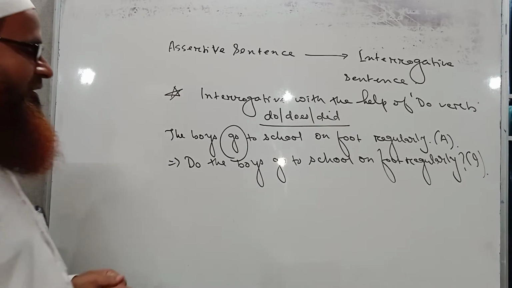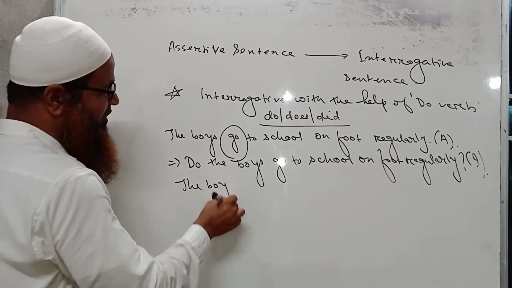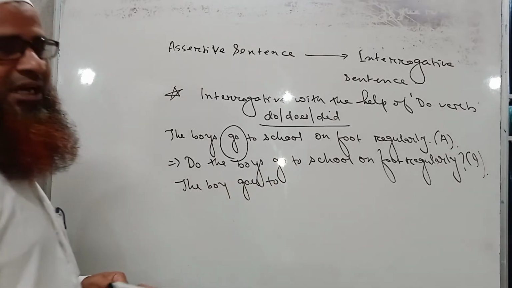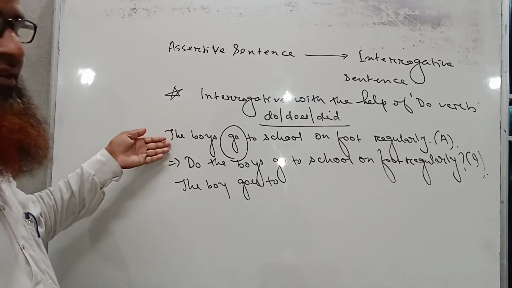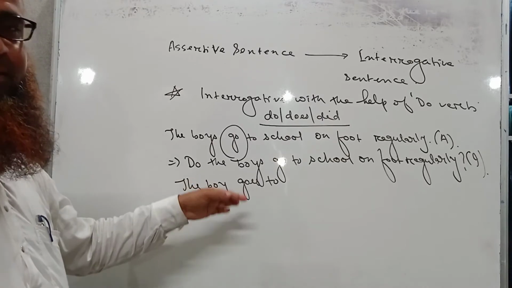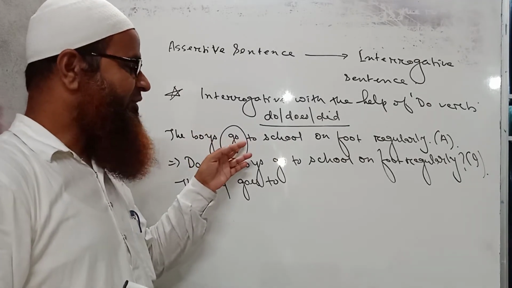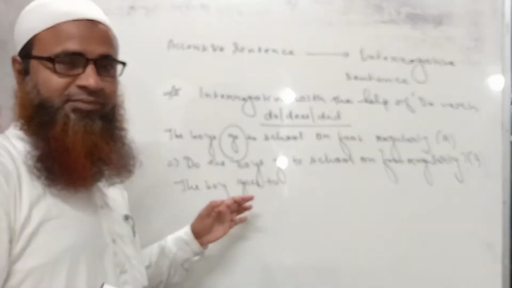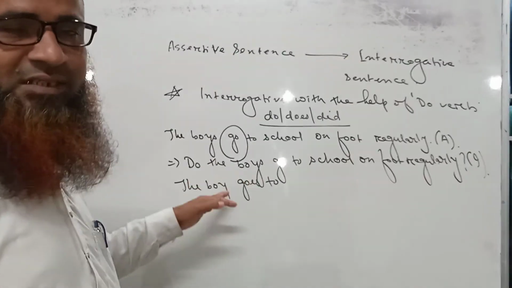Again, I am writing now: The boy goes to school on foot regularly. The same sentence I have written here. In the first sentence, the subject is boys, in plural form. Now the subject is boy, in singular form. In plural form we have used the plural verb go, and in singular form, in present indefinite tense, we have used the verb goes, because the boy is third person singular.